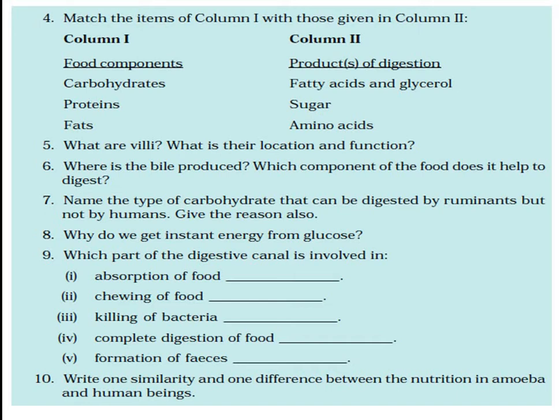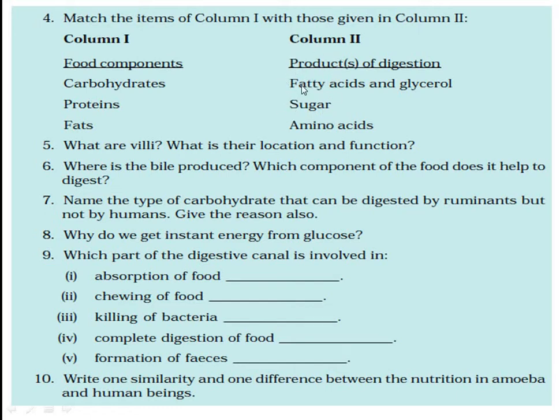Now you see which food component is converted into which simple units. These food components, carbohydrate, protein and fat, when digested will be simplified and form these simplified absorbable forms.